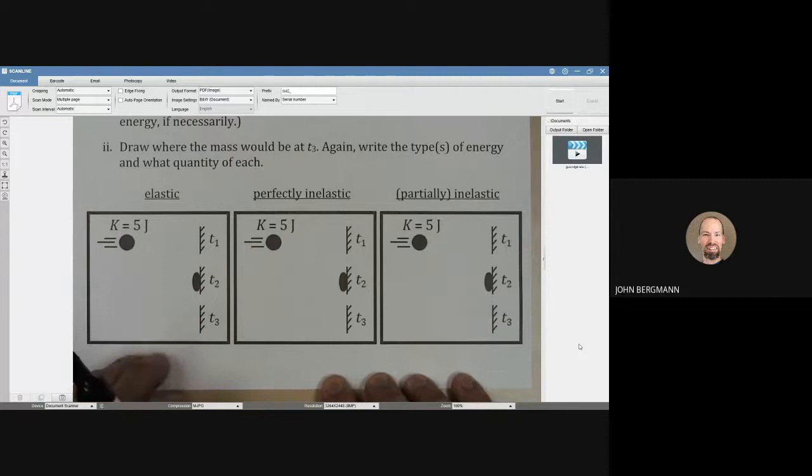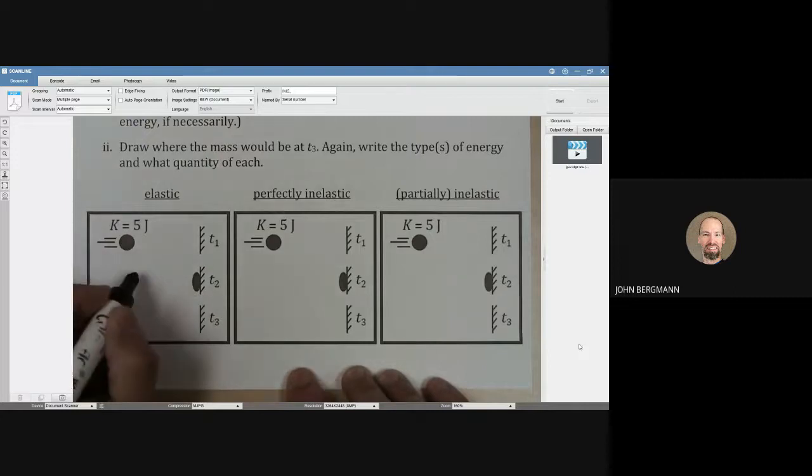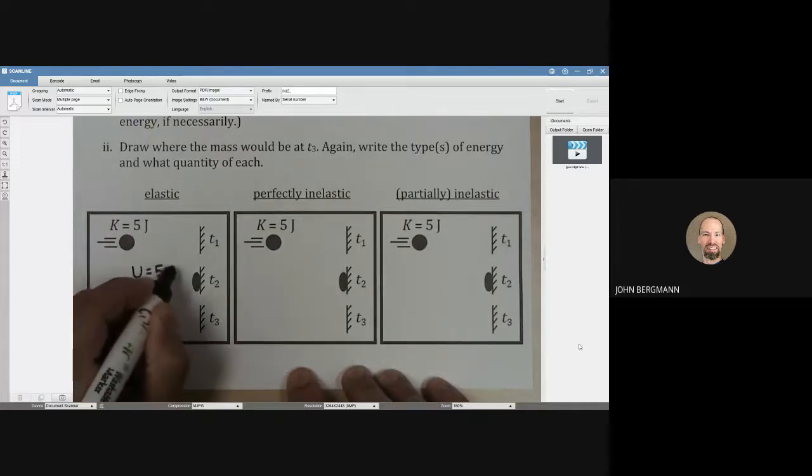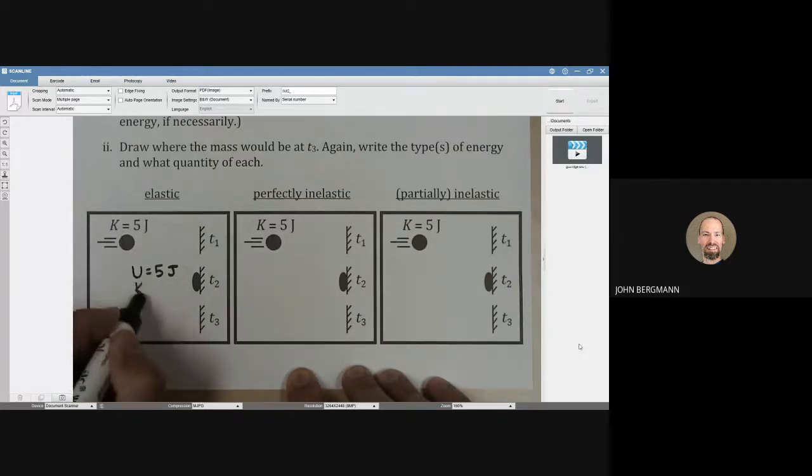In an elastic collision, at the instant the ball is on the wall, that 5 joules of energy is elastic energy. It's stored for an instant. And of course, there's no kinetic energy when the ball is stuck to the wall.